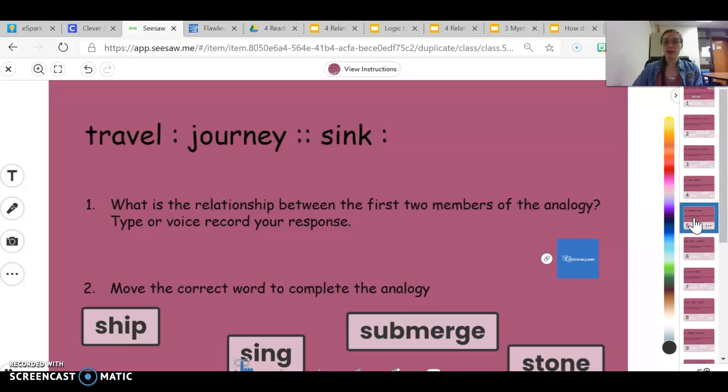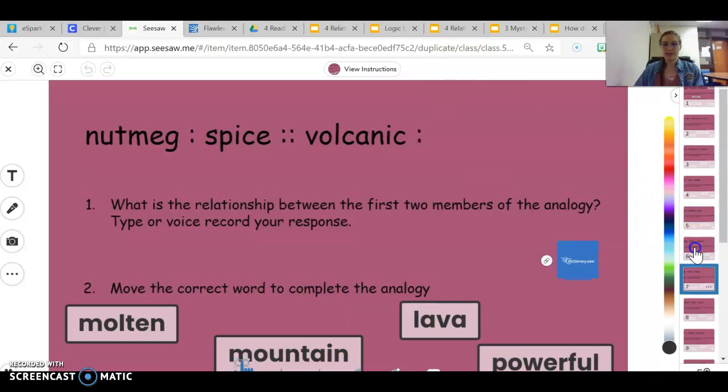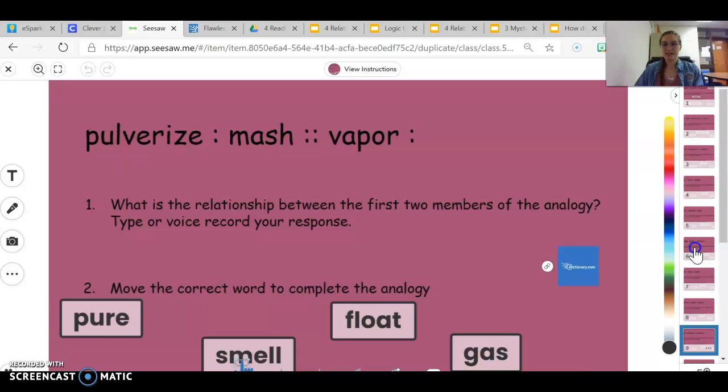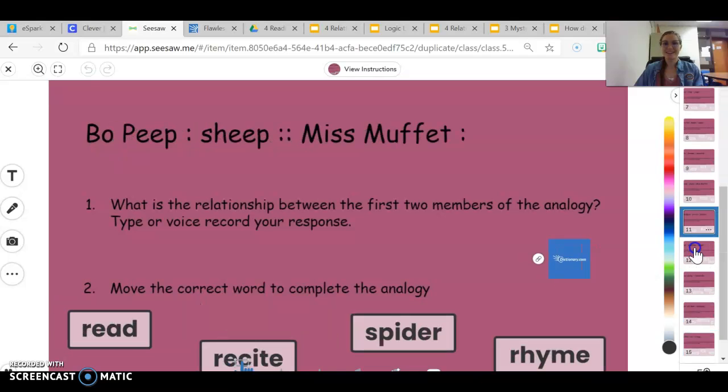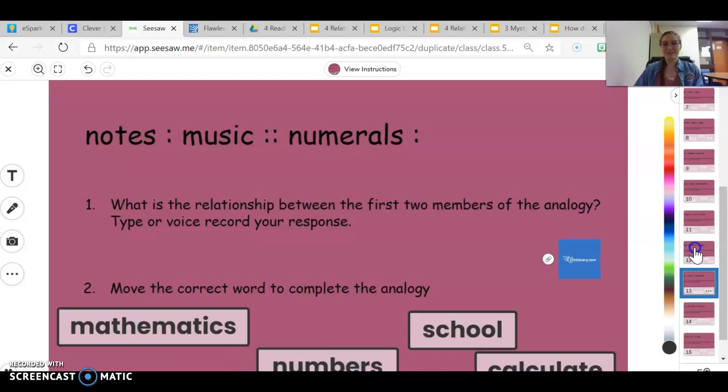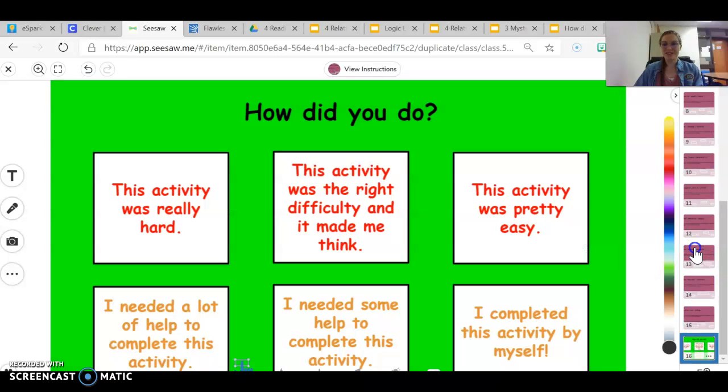Okay, so then you just follow that same thing. Now, any of these words on the bottom or the top are free game for looking up on dictionary.com. Then you can see it just goes through. We have slide 6 and 7 and 8 and 9 and 10, 11, 12, 13, 14, 15.